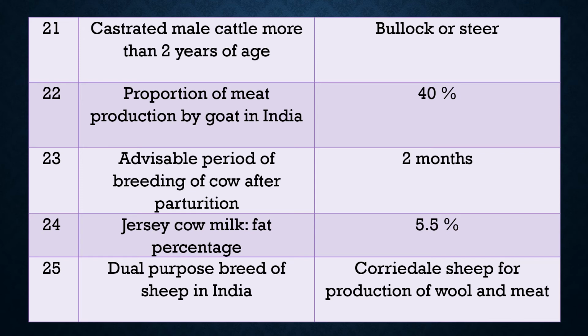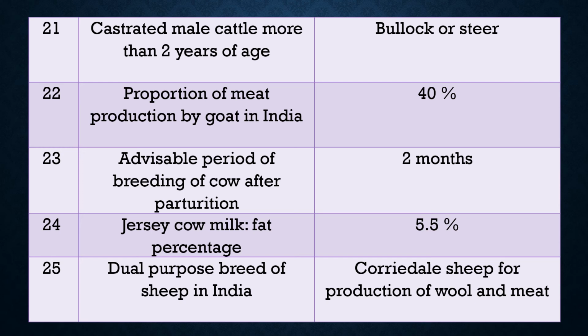Question 22. Proportion of meat production by goat in India. Answer: goat contributes 40% production of meat in India. Question 23. What is the advisable period of breeding of cow after parturition? After parturition, at what time can we breed the cow? Answer: we can provide artificial insemination or natural service, or breed the cow, 2 months after the parturition.